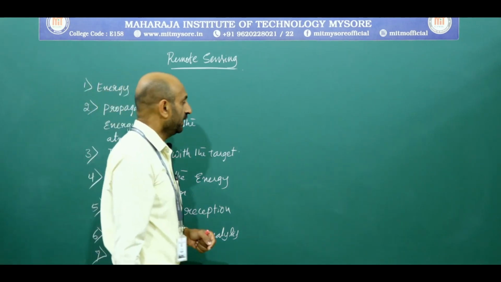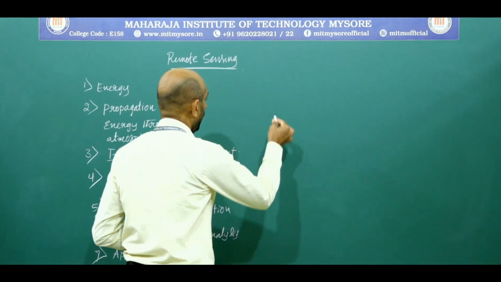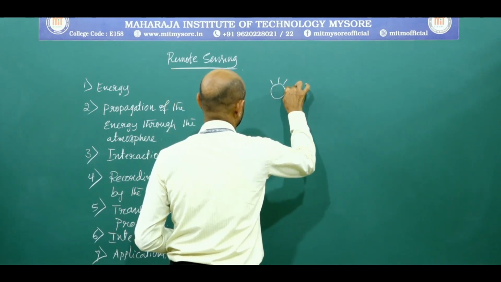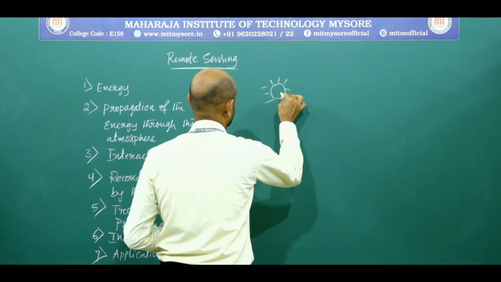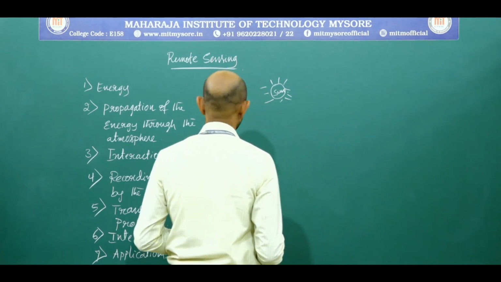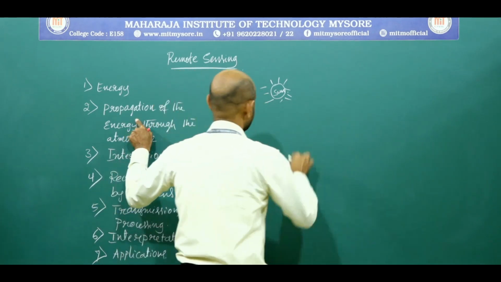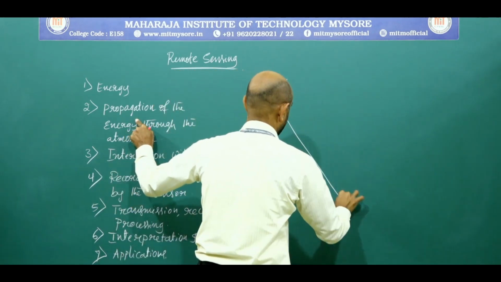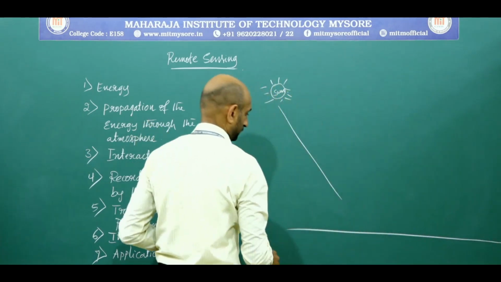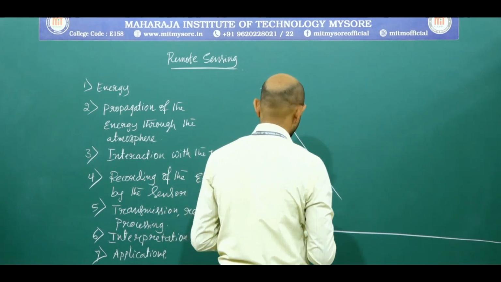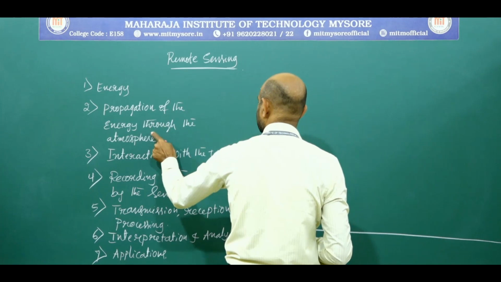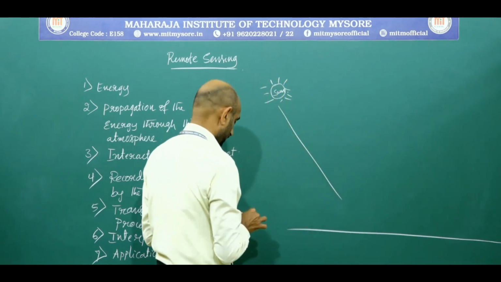The first one is sun energy. The second one is propagation of the energy through the atmosphere.